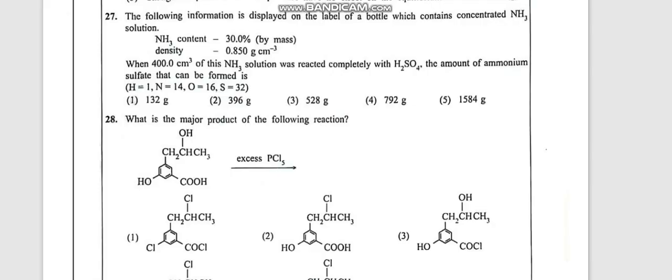Now let's see the 27th question. The following information is displayed on the label of a bottle which contains concentrated ammonia, 30% ammonia by mass. That means if you take 1 cubic centimeter, only 30% is pure ammonia. The density is 0.850 gram per cubic centimeter. 400 cubic centimeters of this ammonia solution was reacted completely with H2SO4. Find the amount of ammonium sulfate that can be formed. Okay, let's see.